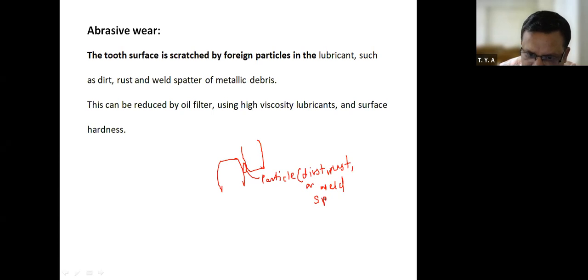Weld spatter. Therefore, whenever this small particle is going to be trapped in between the two gear teeth, and when these gears are going to rotate, what will happen?